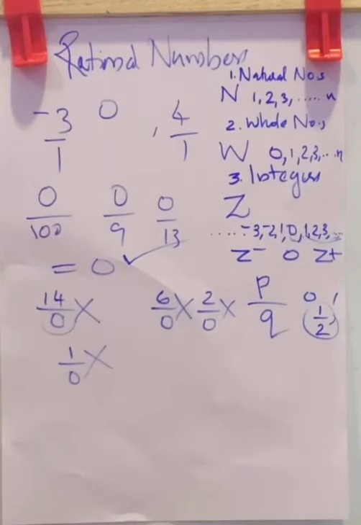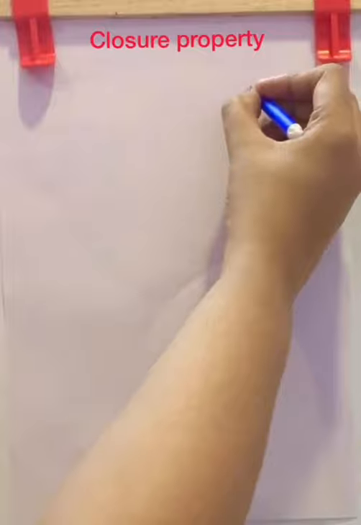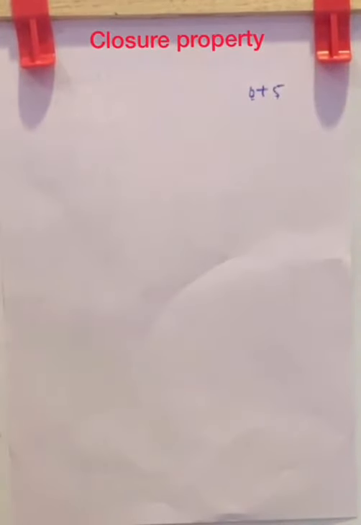Now, coming to properties of rational numbers. As usual, the first property is the closure property. Closure means it must be closed. You have checked it for natural numbers, whole numbers, integers. Let us have a look at it. In the case of whole numbers, while we are checking closure property for addition, whole number means 0 plus 5, both are whole numbers.